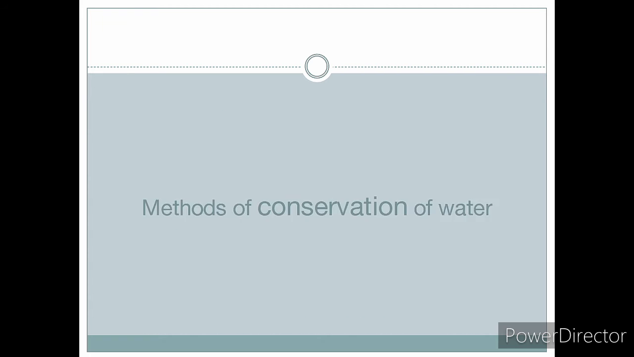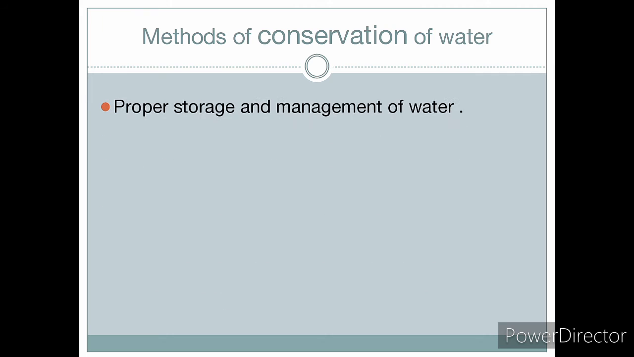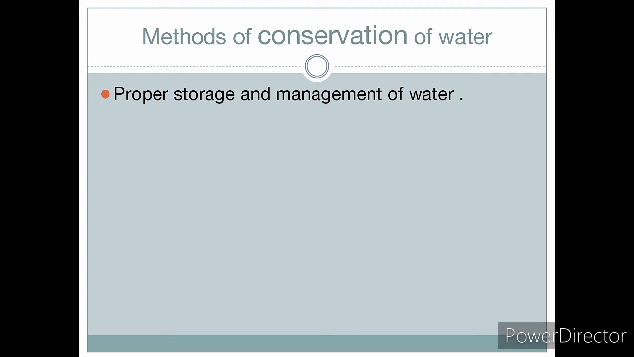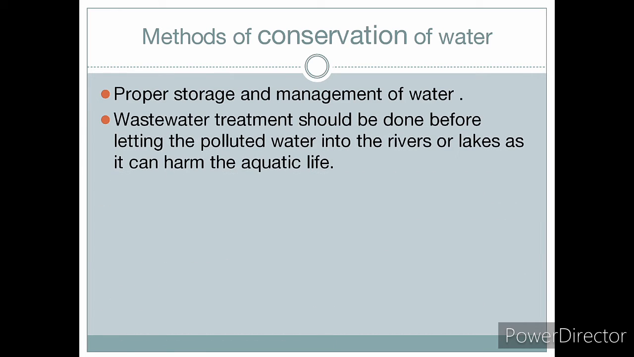So next we have the methods of conservation of water. The methods of conservation of water are very easy. We have to store the water properly, and we have to manage the water properly. The first one is proper storage and management of water. Second, there should be wastewater treatment.